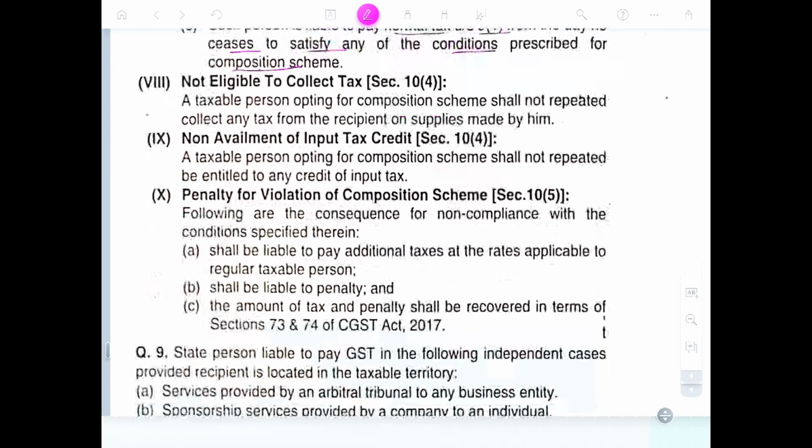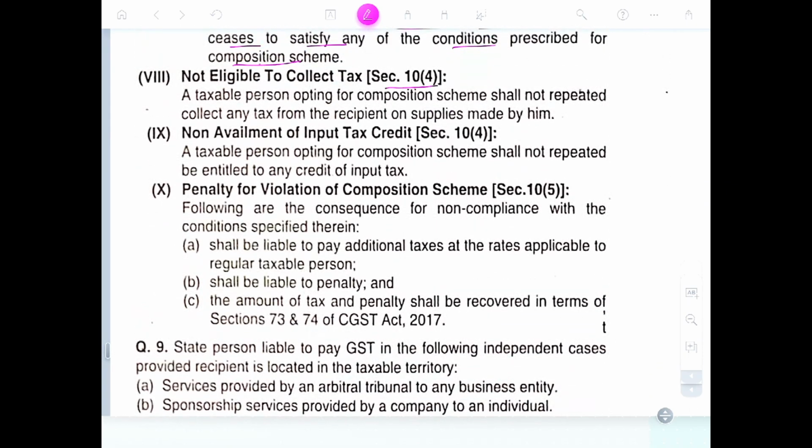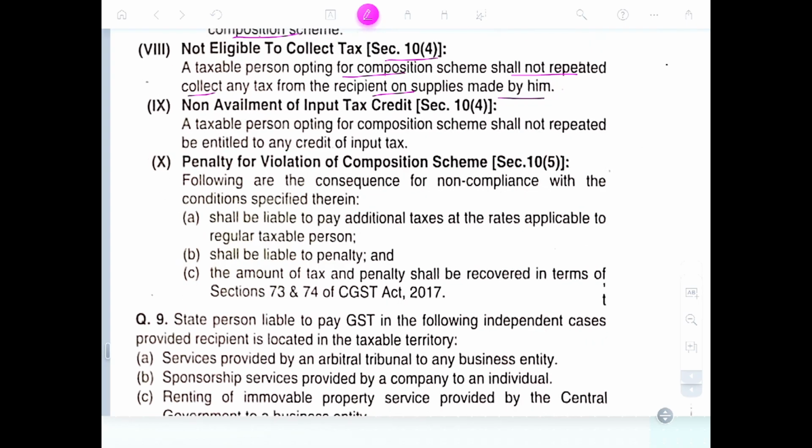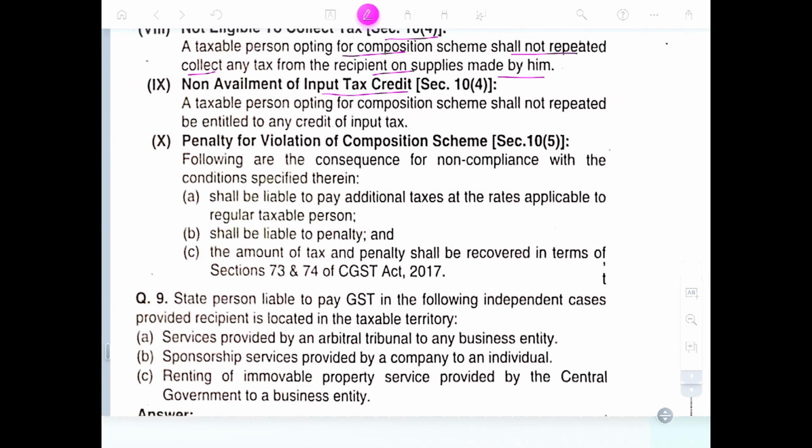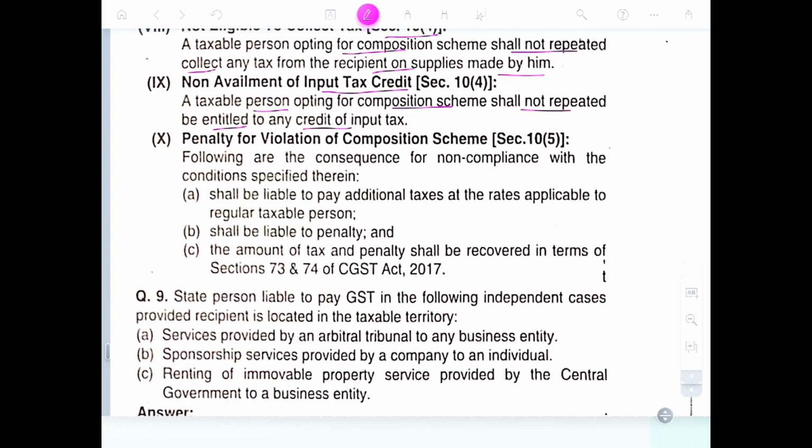Not eligible to collect tax, Section 10(4). A taxable person opting for the composition scheme shall not collect any tax from the recipient on supplies made by him. Non-availment of input tax credit: a taxable person opting for the composition scheme shall not be entitled to take credit of input tax.